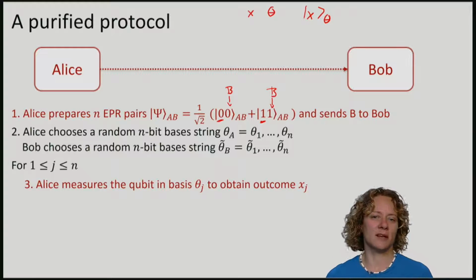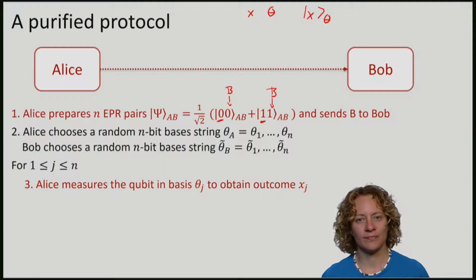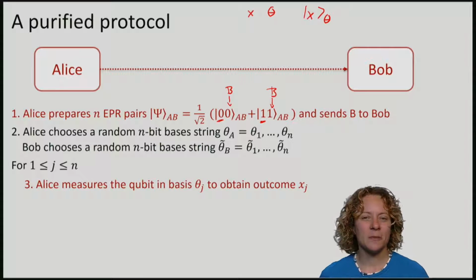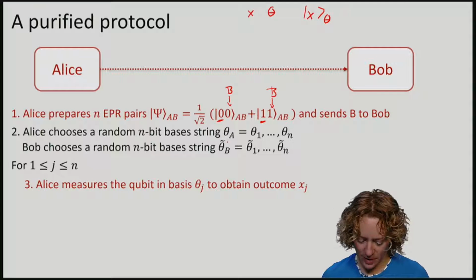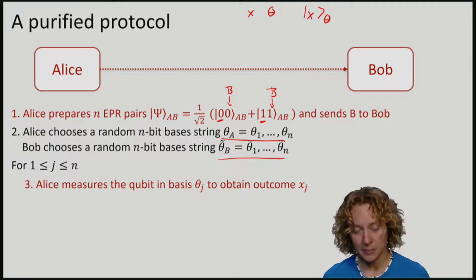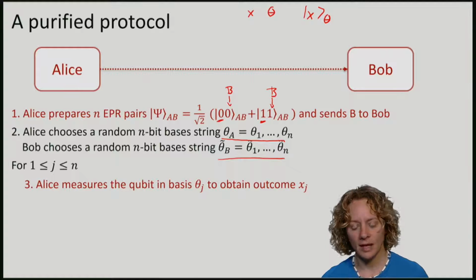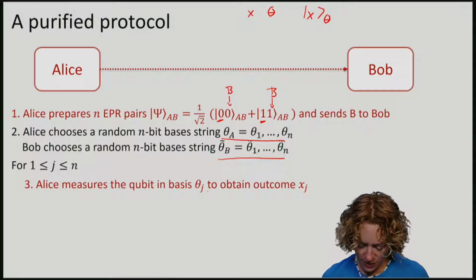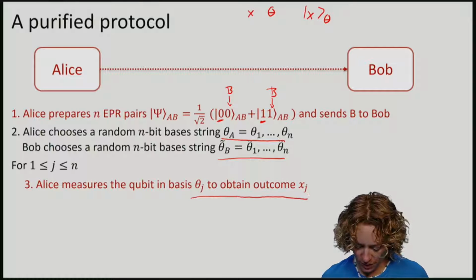Let's say they do this n times, one after the other. For each of these EPR pairs, both Alice and Bob will now measure in a basis. Alice chooses a random basis string, theta A, Bob chooses a random basis string, theta tilde B. And they're going to measure, which gives them some outcomes. So Alice measures the qubit in basis theta j to obtain outcome xj.